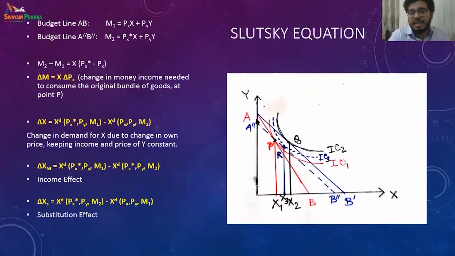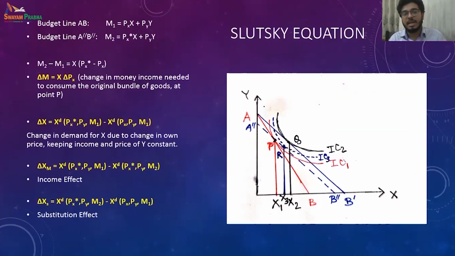We see on the budget line AB, my budget line, if my income is given as M, so it is M1, the initial income M1 is a summation of price of X and quantity of X plus price of Y and quantity of Y. M2 is the new budget line, A double prime, B double prime, which is nothing but the new price of X multiplied by the amount of X plus price of Y multiplied by the amount of Y. So that is my new budget line when we are considering the PX star, the new price.